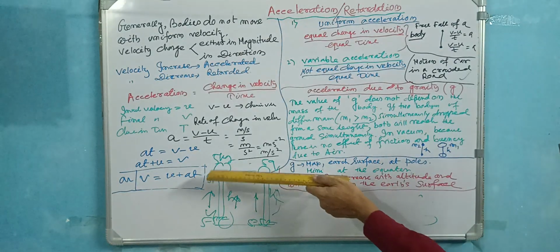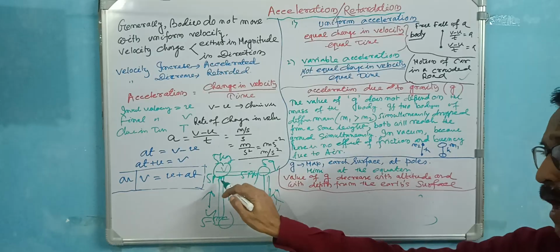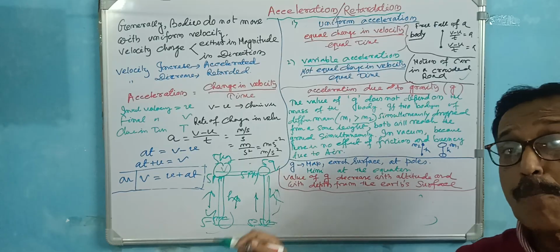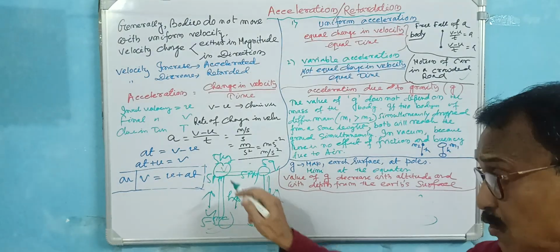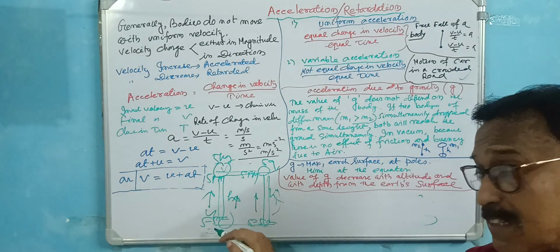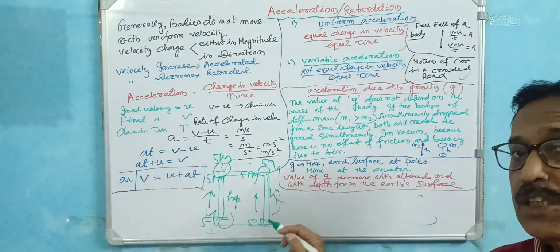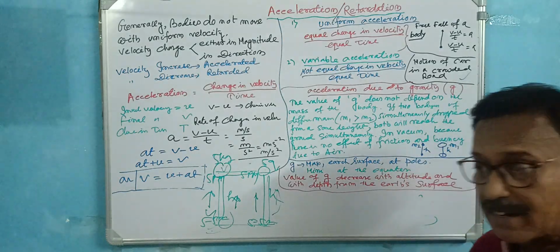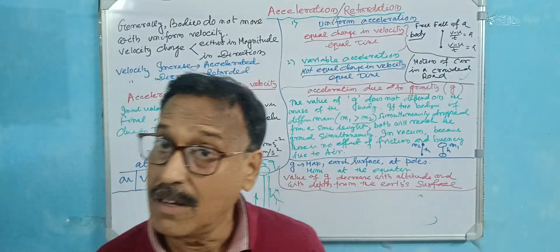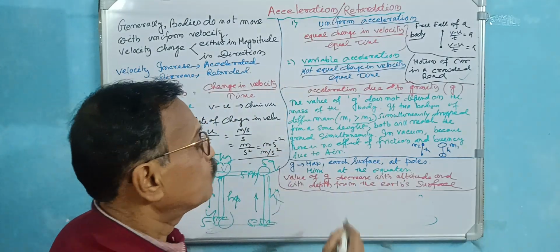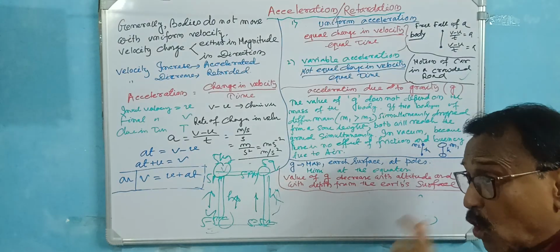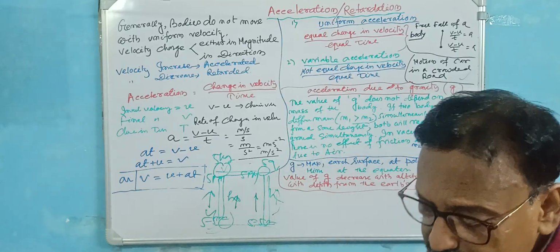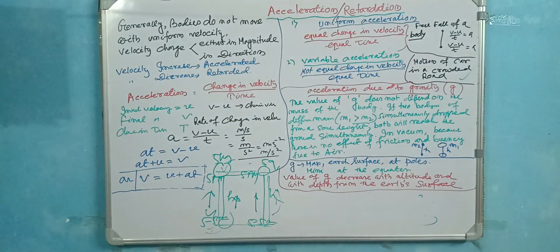Suppose you release at 5 pm, and one reaches at 5:30 pm, the time taken is 30 minutes. This one, released at 5 pm, also reaches at 5:30. The same time is taken if there is a vacuum, because there is no air resistance, air frictional force or buoyancy applicable. So in mg, g does not depend on the mass. But if there is air resistance, the lighter one takes more time.